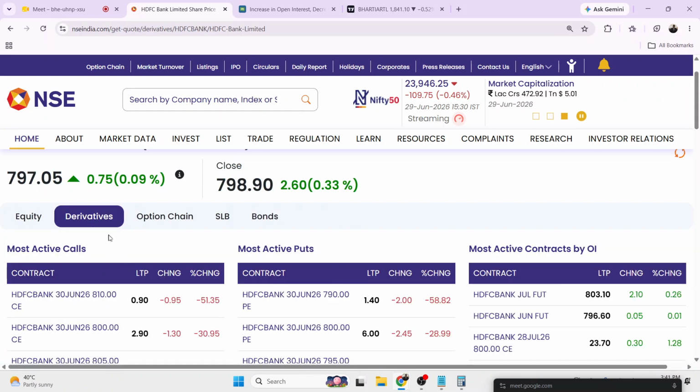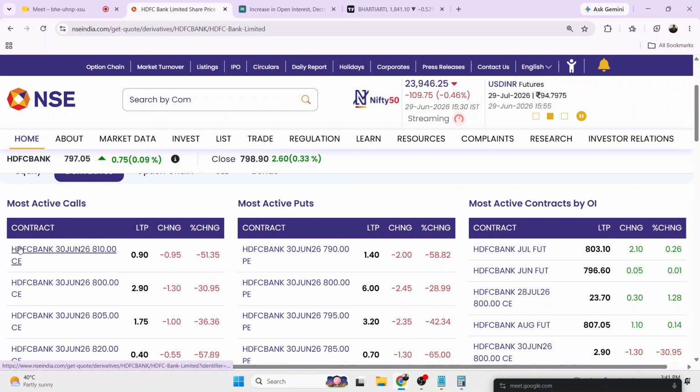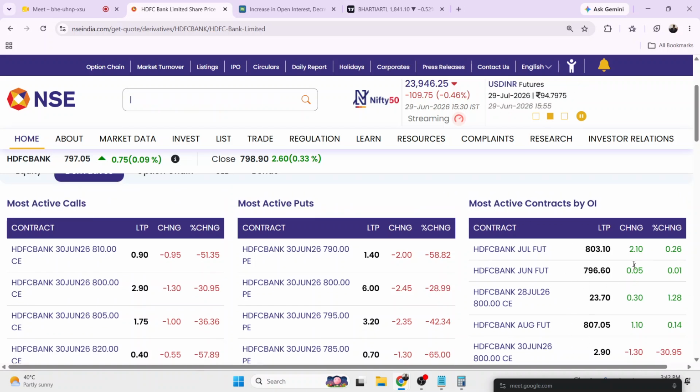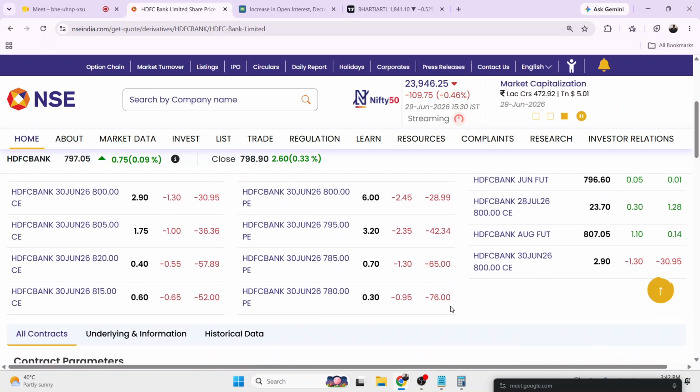So this is the derivative section. If I click here, these are the most active calls of this particular stock, HDFC. These are the most active puts, and you can see the most active contracts by OI, according to the open interest. You can see the July future, the June future, and the 28 July 800 call. The market is at this particular price, and people are buying the 800 call. People are interested in the August future too, and the 800 call of 30th June. So people are interested in these contracts. These are the most active strike prices and future contracts for the July and June months.